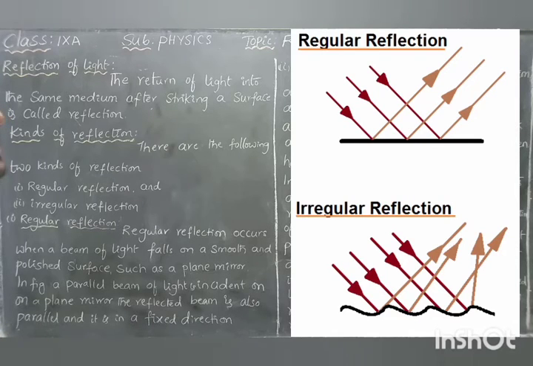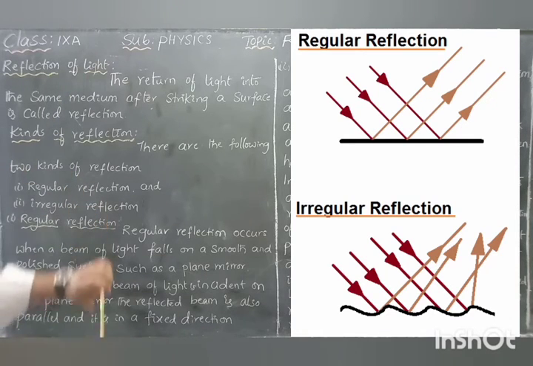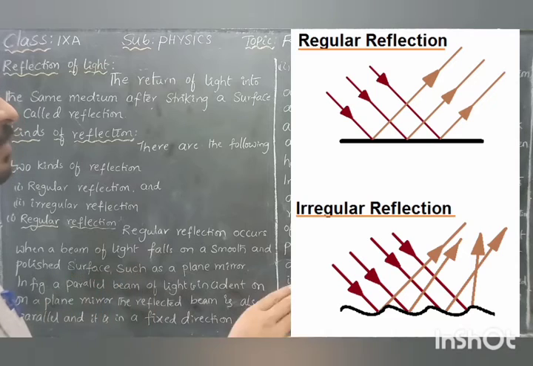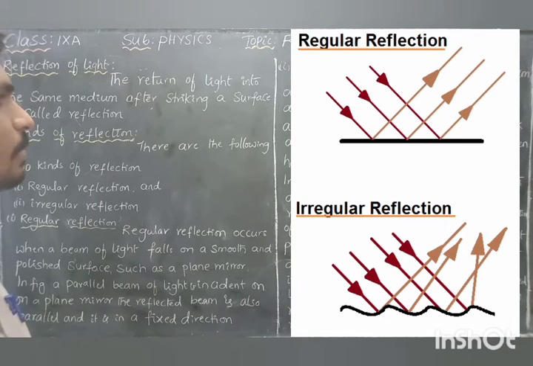The next property is reflection of light, then refraction, interference, diffraction and so on. Next we are interested in learning reflection of light. Reflection of light means if light is incident on or strikes any surface, there are three possibilities. Some part of the light is returned to the same medium, some part is absorbed by the surface of the object, and some part travels through the entire object. So there are three possibilities.